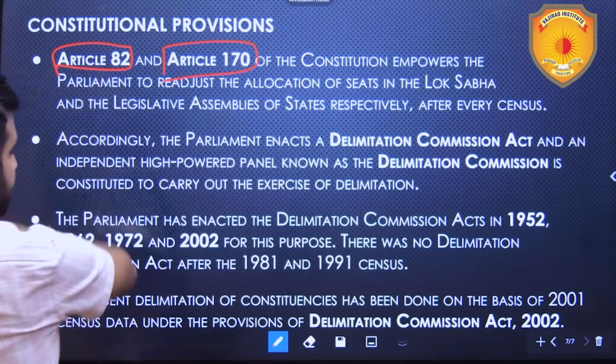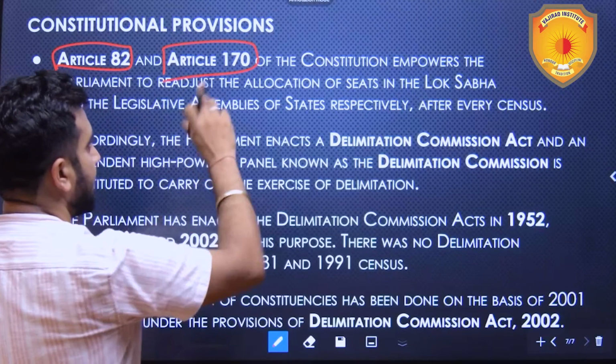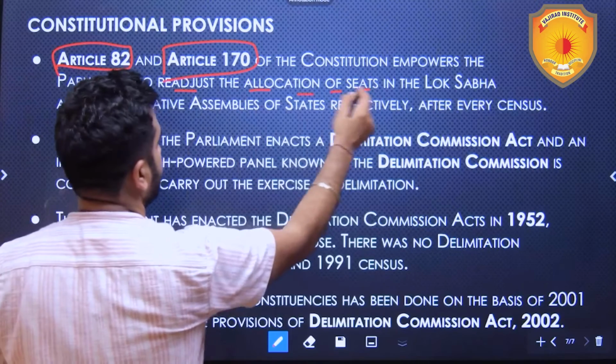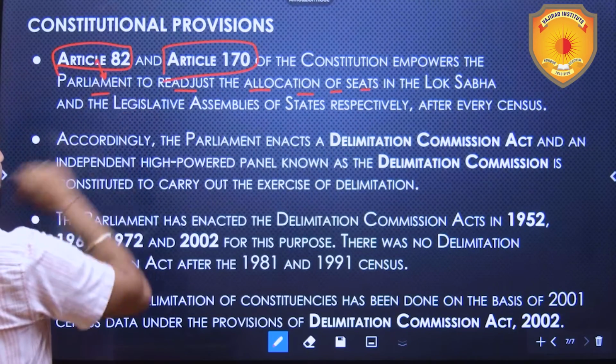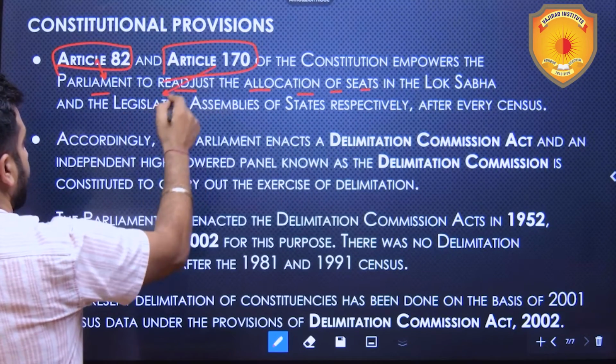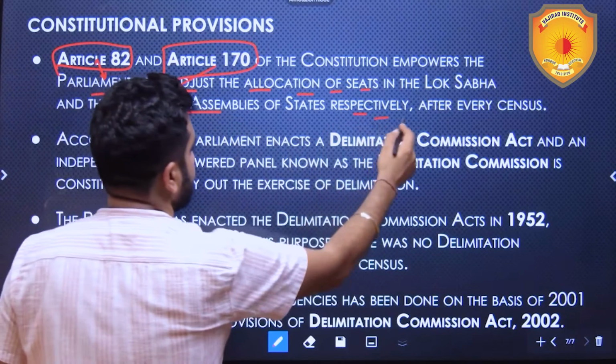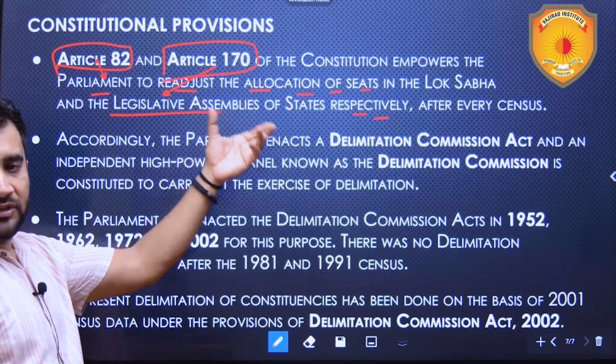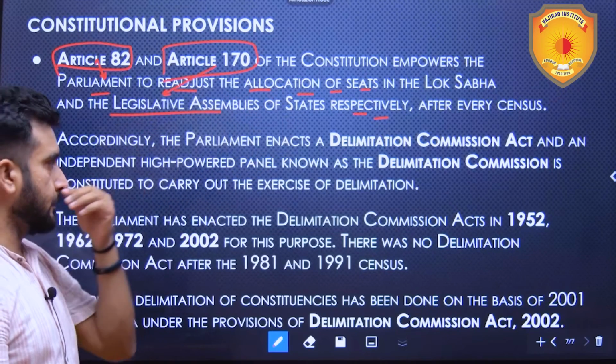Article 82 empowers the Parliament to readjust the allocations of seats in the Lok Sabha, and Article 170 empowers the legislative assemblies of the states respectively to redraw the constituencies after every census.